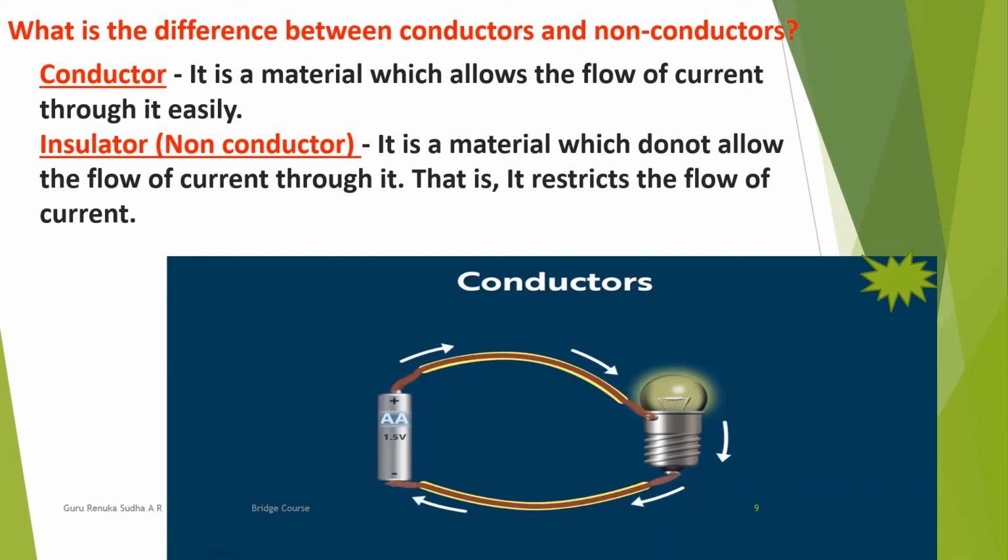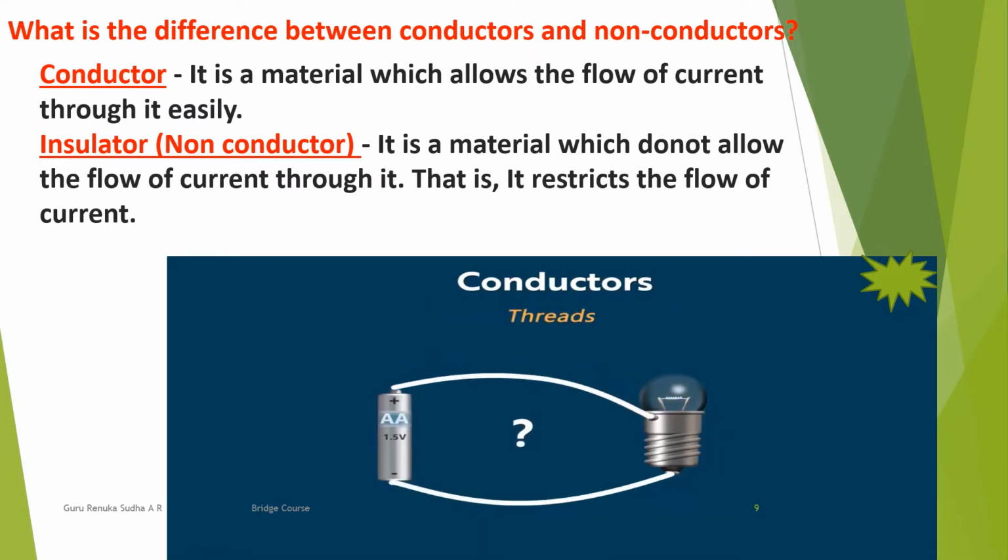So what can we conclude from this? We say that copper is a conductor of electricity since it allows electricity to flow through it. Now, instead of copper wires, what if we use pieces of thread in the circuit? Will the bulb glow in that case? No, it won't. Why? Because the electric current cannot flow through a piece of thread. Such materials are called insulators. So how do we define this term? Give it a try.